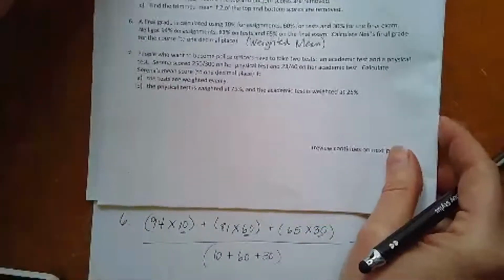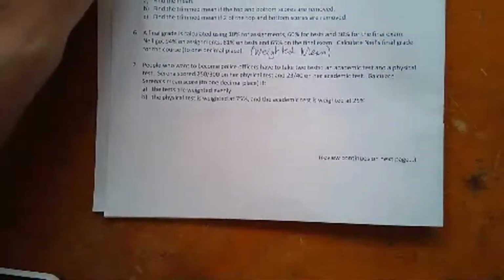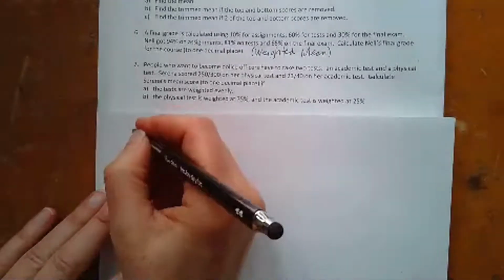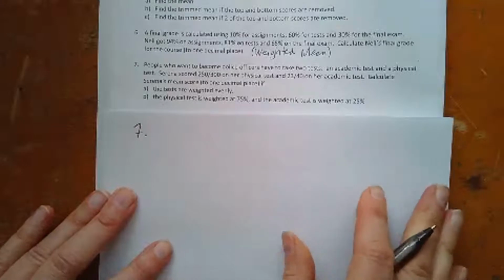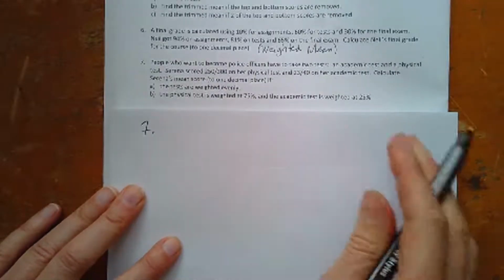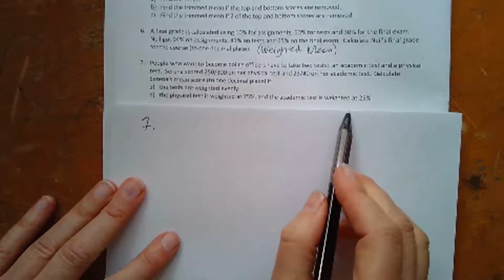Okay, so this is, just going to get a new paper. Number 7. The problem with this one is that they're telling us that the categories are weighted as percents.